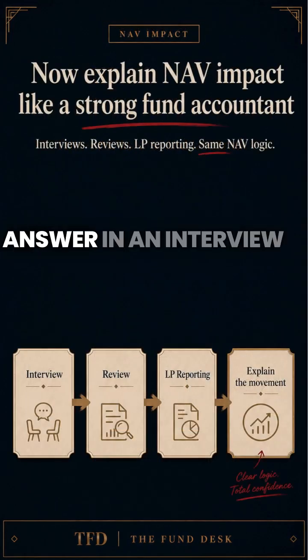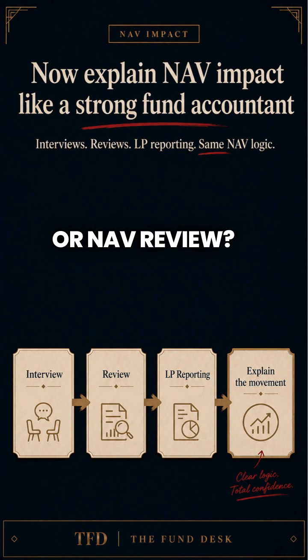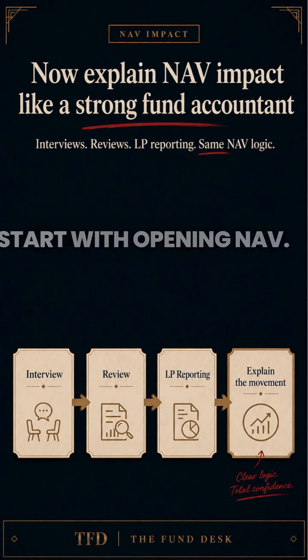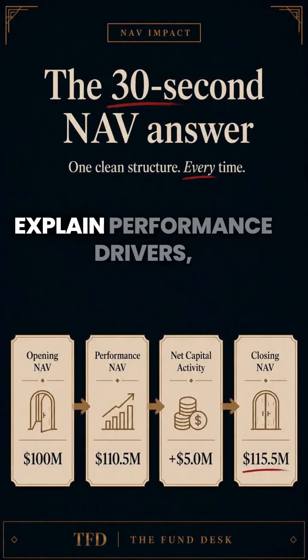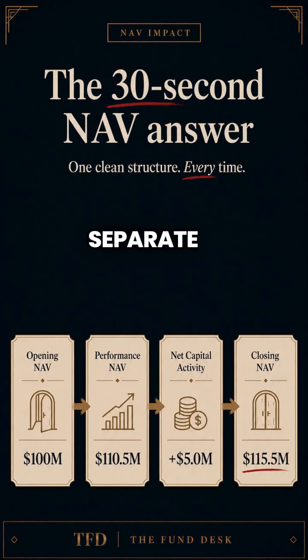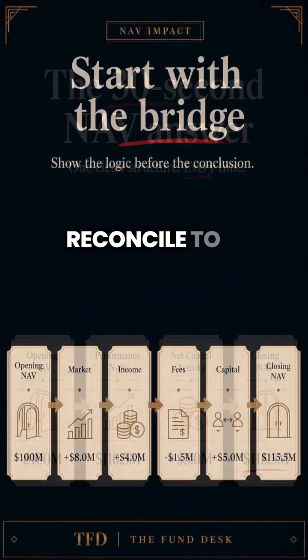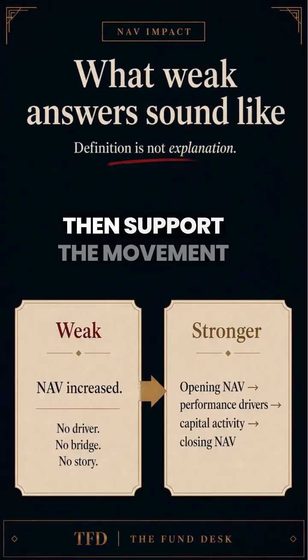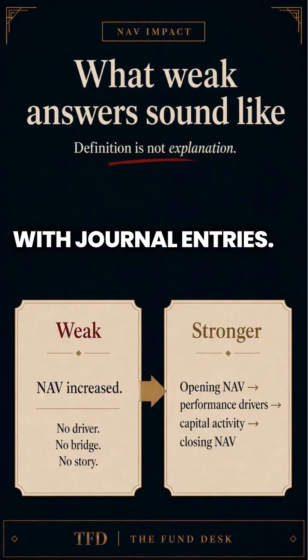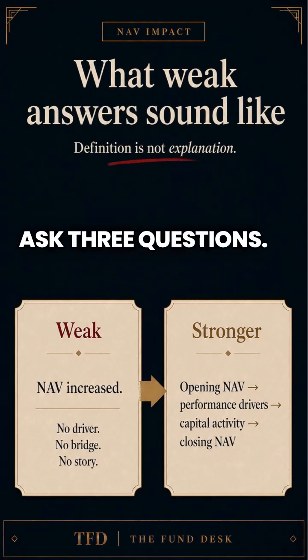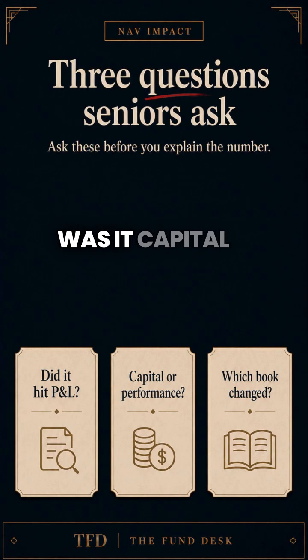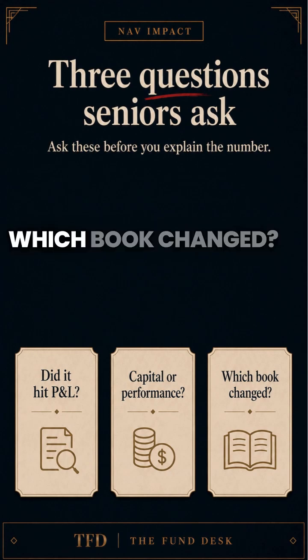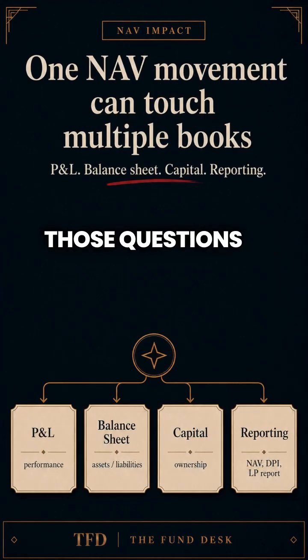So how should you answer in an interview or NAV review? Use one structure. Start with opening NAV. Explain performance drivers. Separate capital activity. Reconcile to closing NAV. Then support the movement with journal entries. Ask 3 questions. Did it hit P&L? Was it capital or performance? Which book changed? Those questions solve most NAV impact problems.